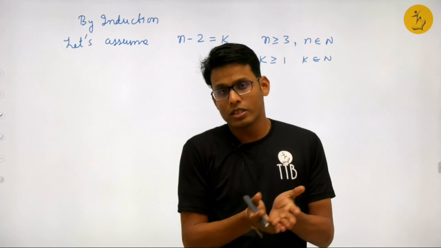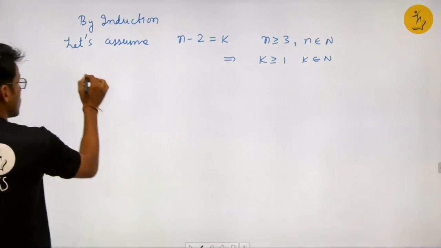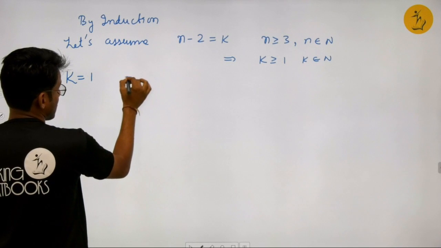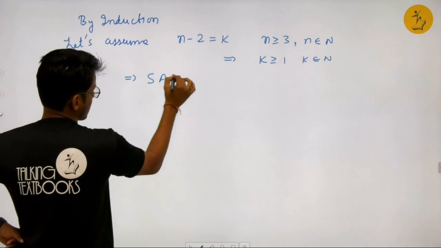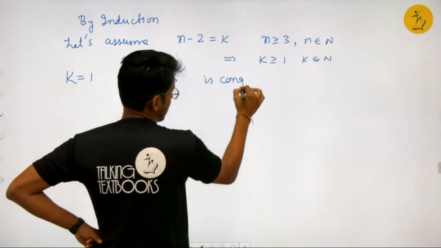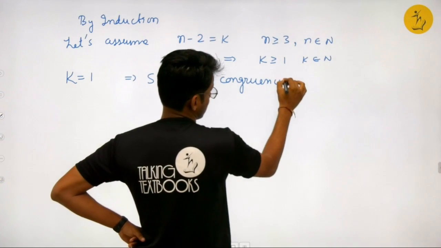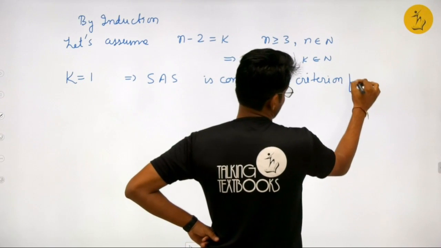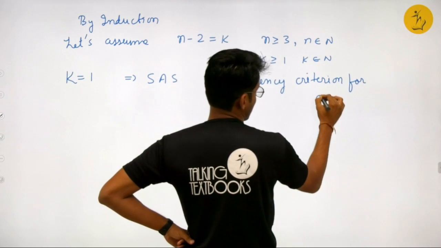Why k equal to 1? Because induction starts from 1. So let's take k equal to 1. The criteria becomes SAS and the polygon becomes a triangle, the congruency criteria for a triangle.